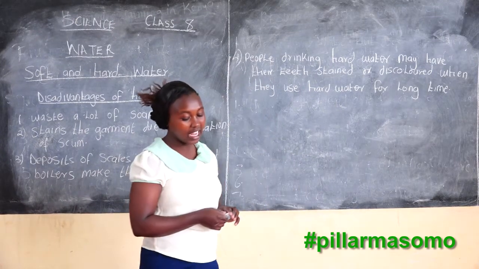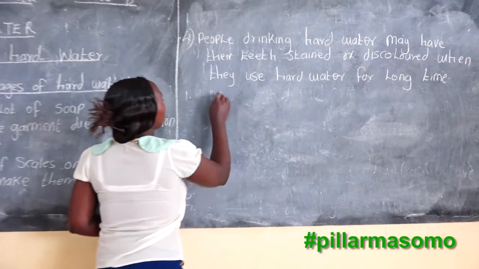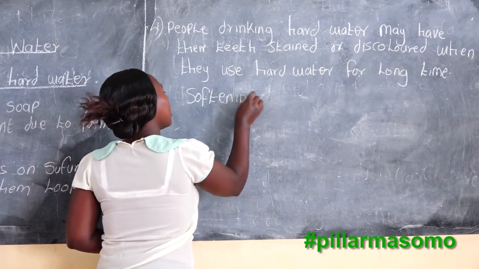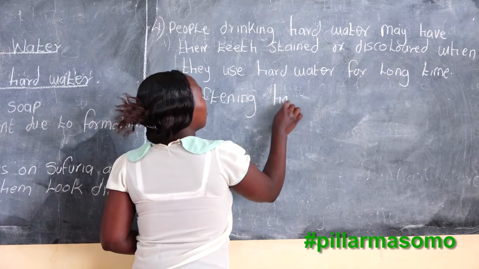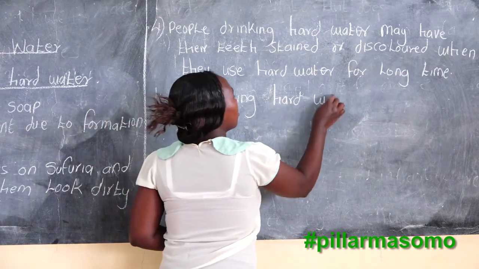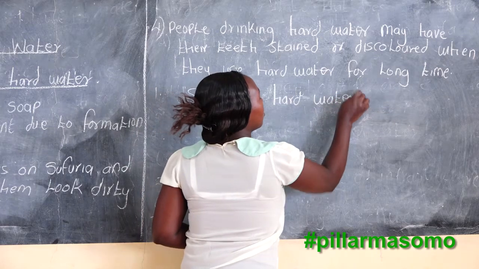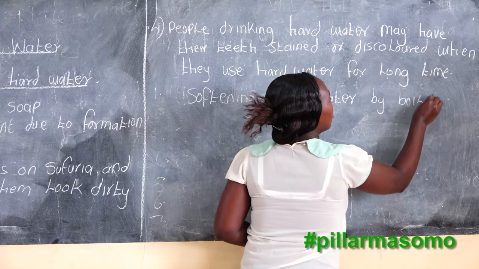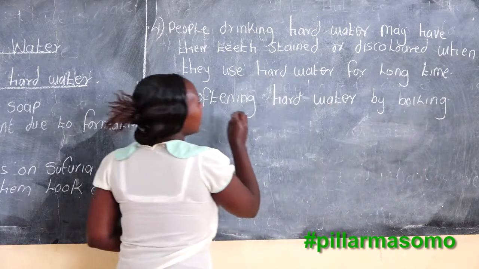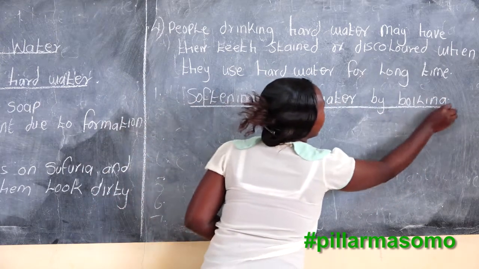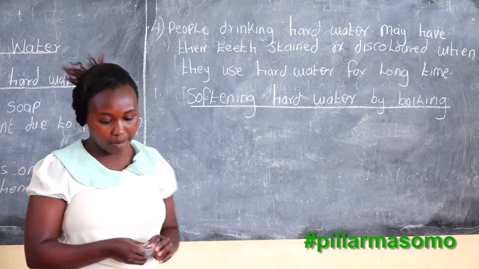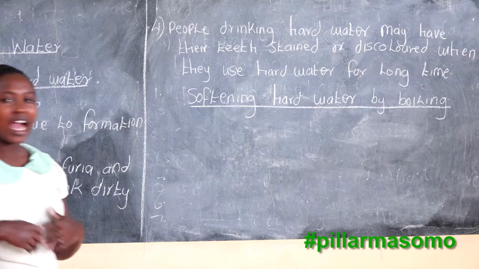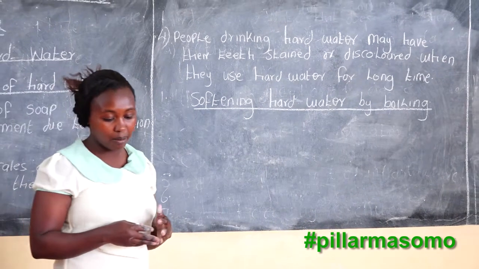Softening hard water by boiling. How can you soften the hard water by boiling?